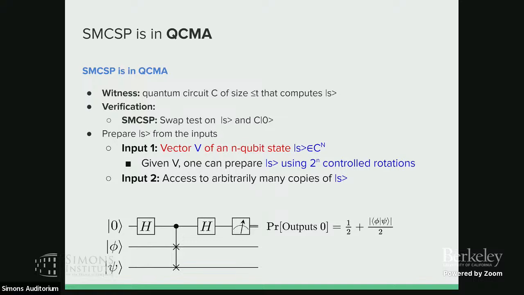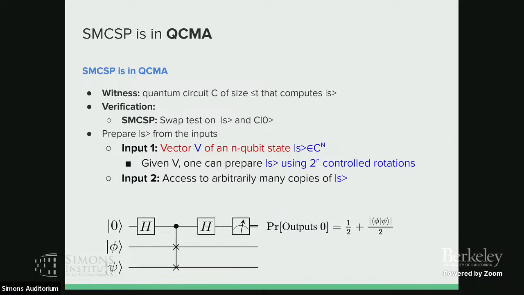So still we start from the witness. The witness is just a circuit of size at most T that computes S. And we also have a verification. For the verification, we use something we call the swap test. For the swap test, which is this circuit, you have two states, phi and psi, input to a circuit. And the probability that the first qubit outputs 0 will be 1/2 plus the inner product of the two states, right?